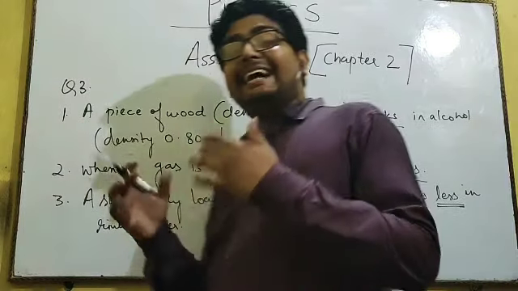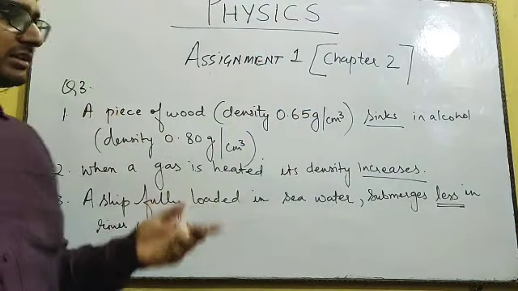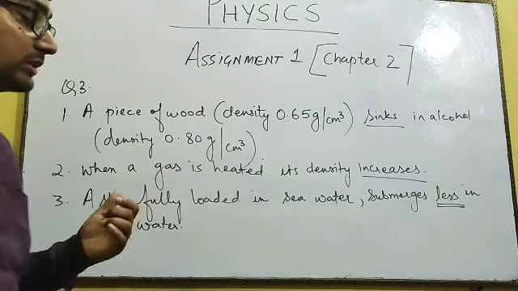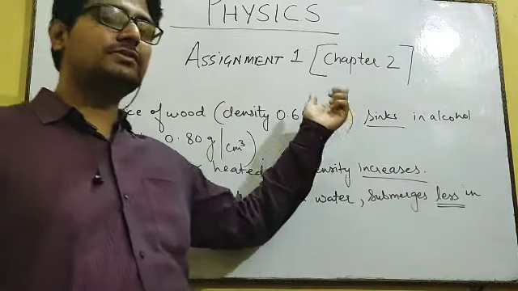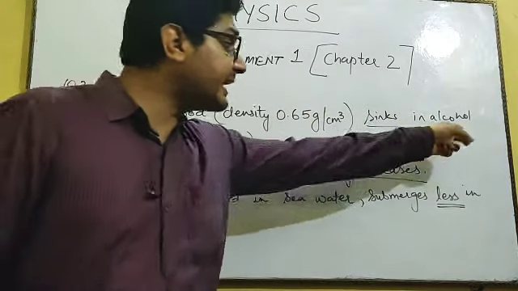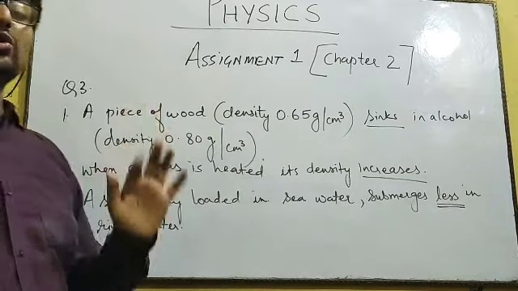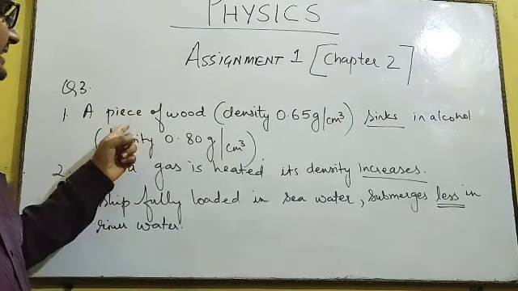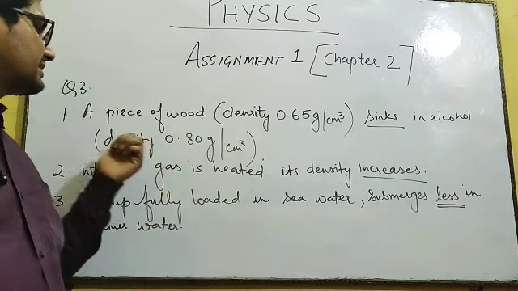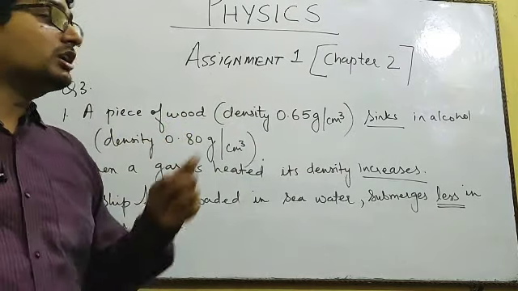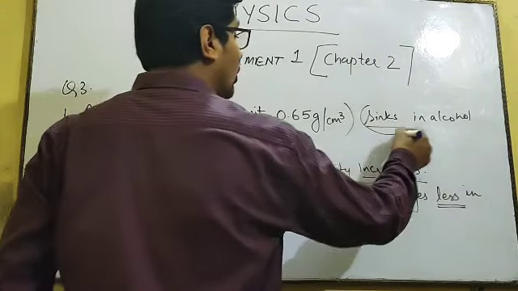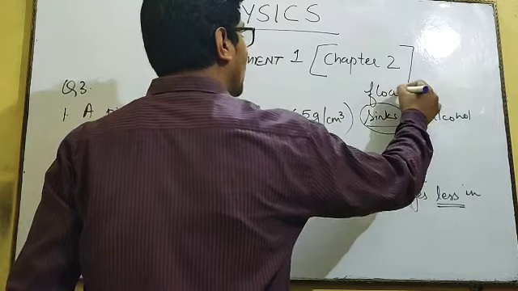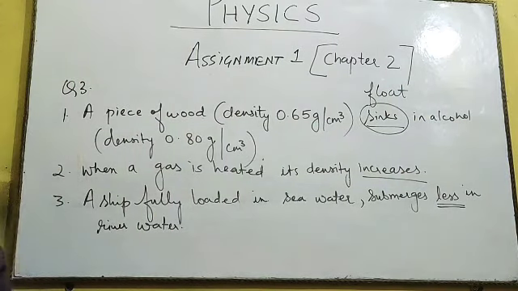Okay, next question was rewrite the correct answers. The statements were wrong and you have to correct them. First question: a piece of wood whose density is 0.65 gram per centimeter cube will sink in alcohol whose density is 0.80. You can see that the density of wood is 0.65 and the density of alcohol is 0.80. Since the wood's density is less, it will float in alcohol. Whose density is less, that object will float. So here the correction will be done.